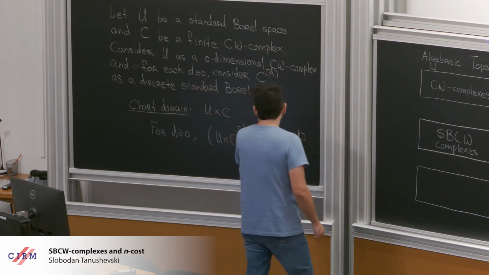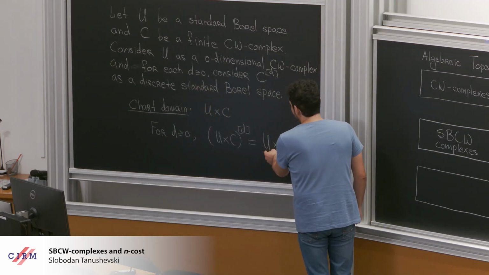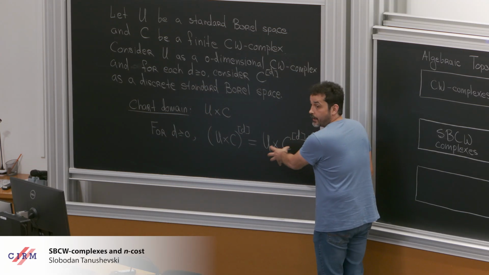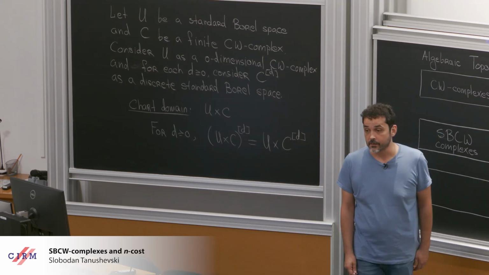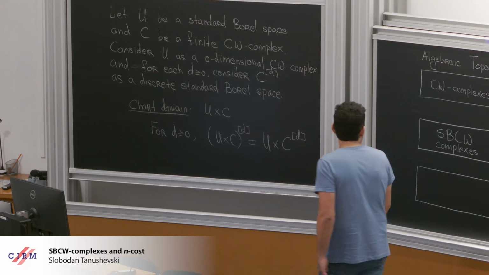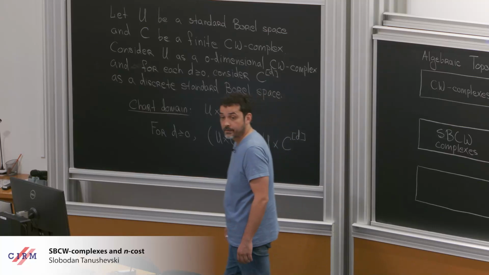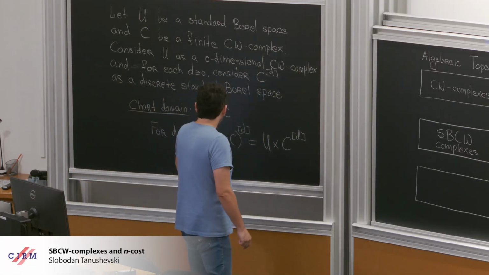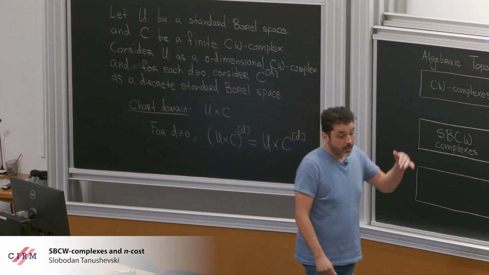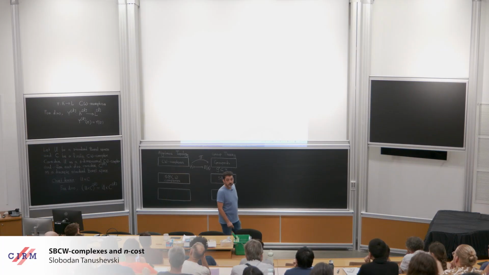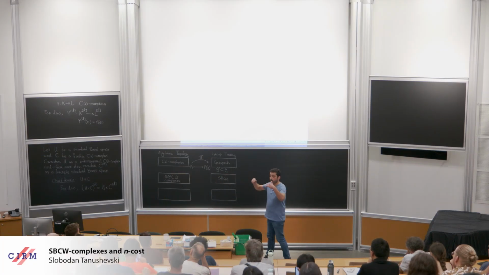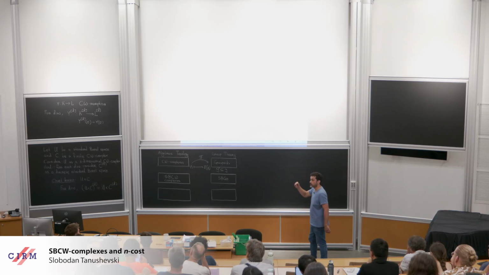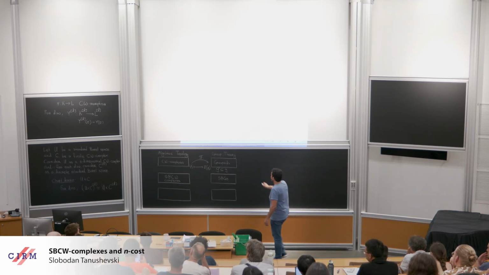And now I have a standard Borel space structure here, and a standard Borel space structure here. I can take the product standard Borel space structure. Okay? So this is one example of a standard Borel CW complex. So what do we have? We have a CW complex, and in each dimension, we have a standard Borel space structure on the set of cells of that dimension.